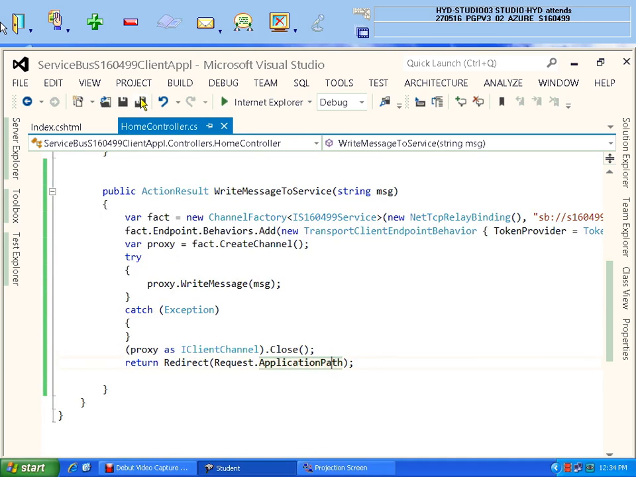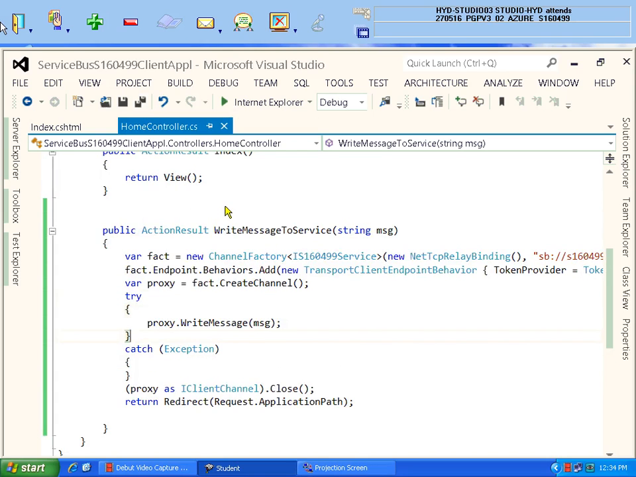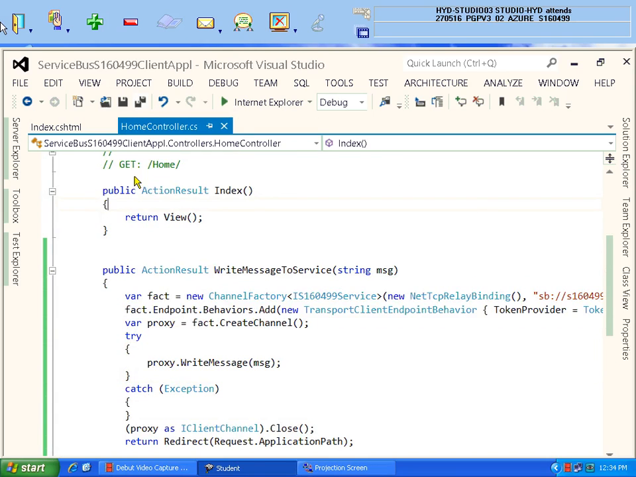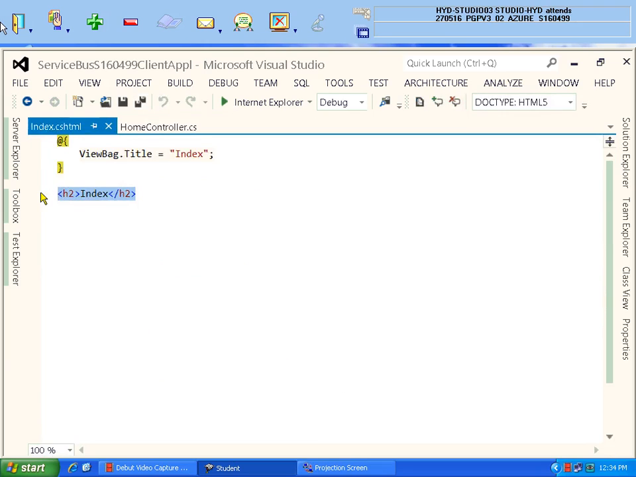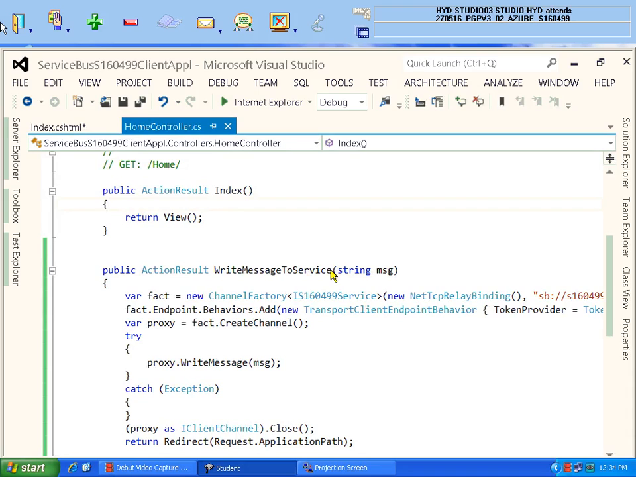So build it, save, build it. But what is the rest of the work? Go to your view. There you need to change the code in such a way that I want one text box, one button, and when you click on the button, this is the action method. That is, what is the action method? Write message to service. Server will write. Okay.